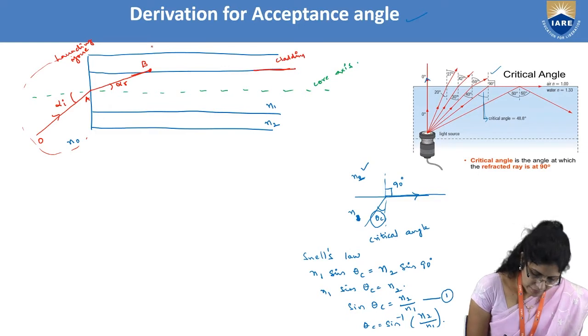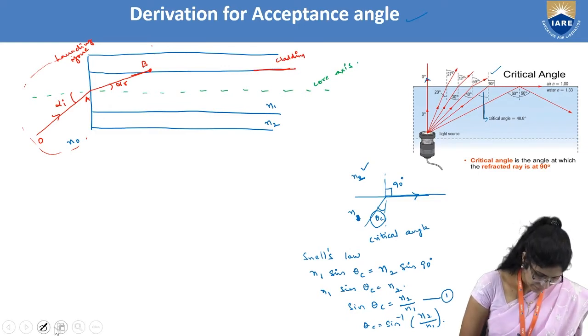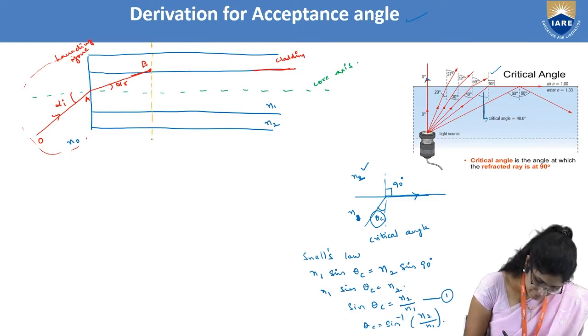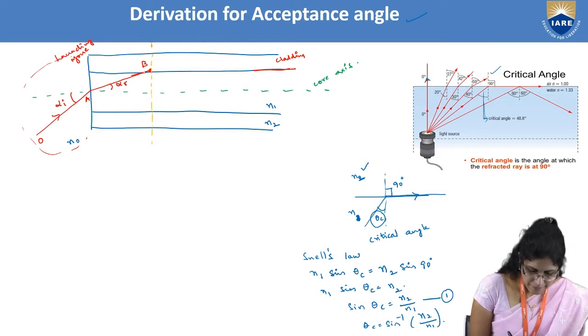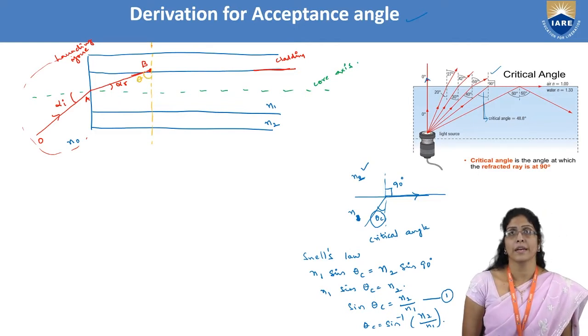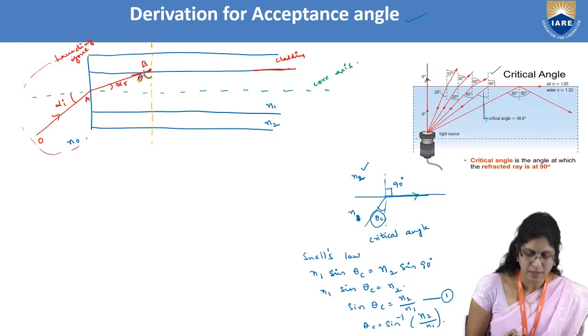If I take a normal like this, let me consider that this ray is making an angle theta here.